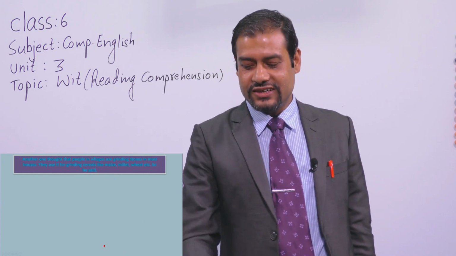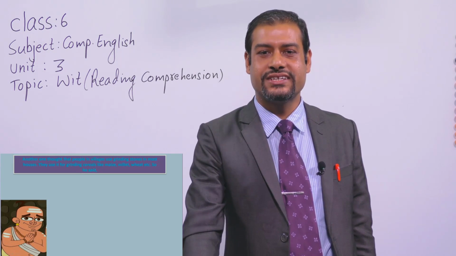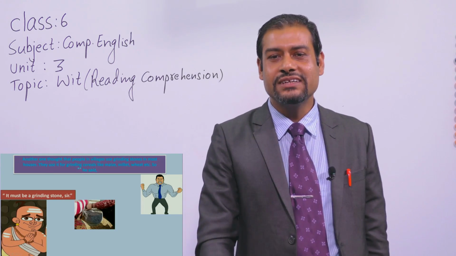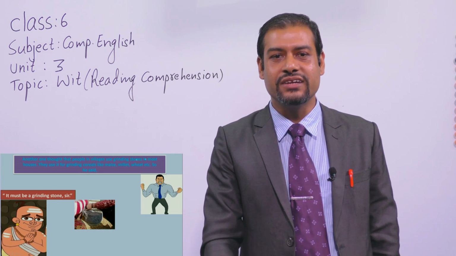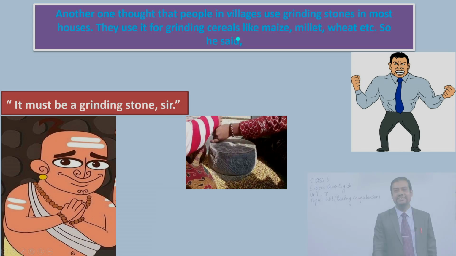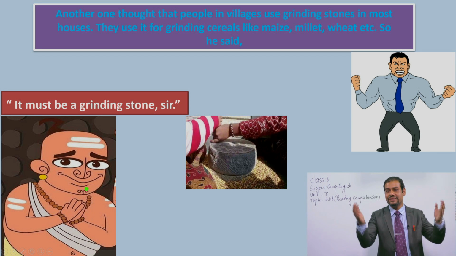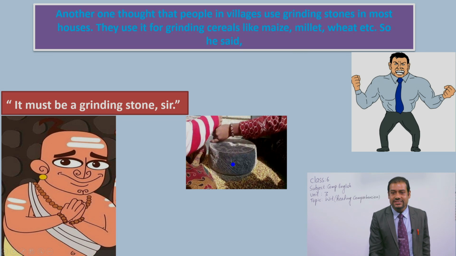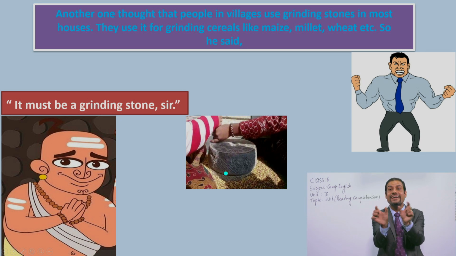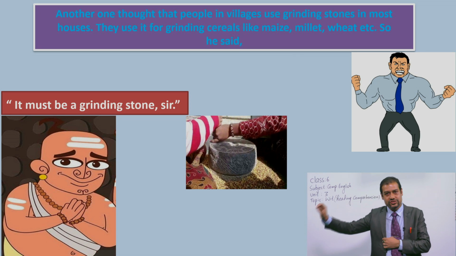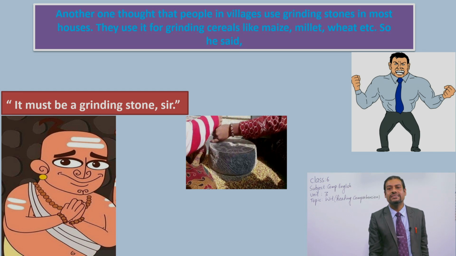Now another Brahmin said, look, dear students, very interesting. Another one thought that people in villages use grinding stones in most houses. They use them for grinding cereals like maize, millet, wheat, etc. He said that nowadays also in our villages you can find villagers using this type of grinding stone, okay? In the cities we can find grinding machines. We connect them to electricity and then they grind our cereals like maize, millet and something else, okay?